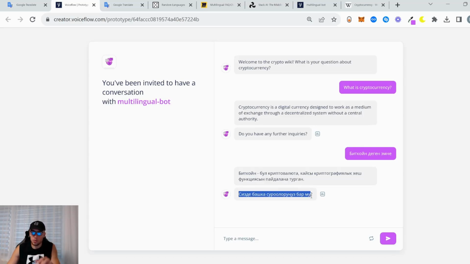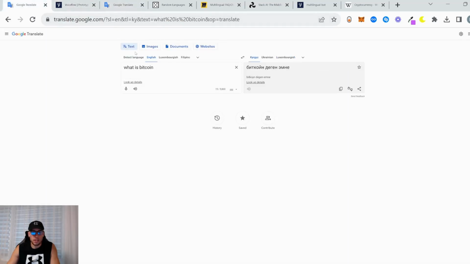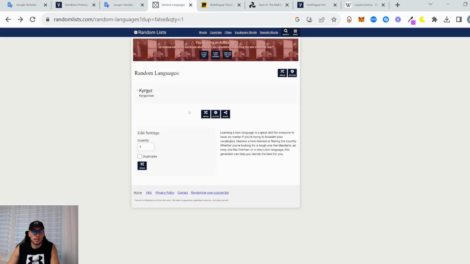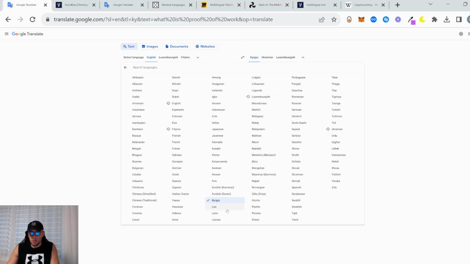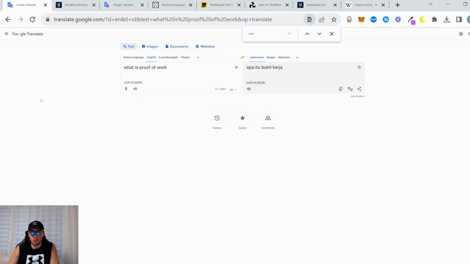In the same session, here we go, we can check it again. Detect language. Kyrgyz detected, do you have any other questions? And we can ask it in another language. Here we go, Indonesian. Let's ask what is proof of work, which is a consensus mechanism in crypto. Which one did we have? Indonesian, right? Here we go, Indonesian.